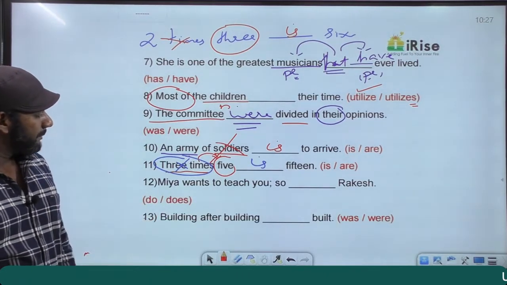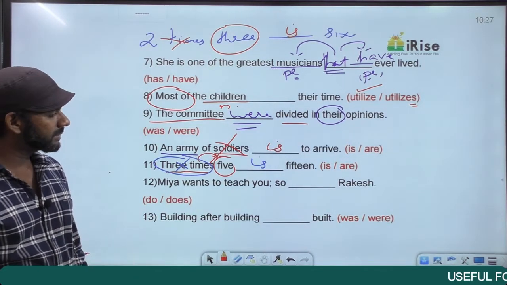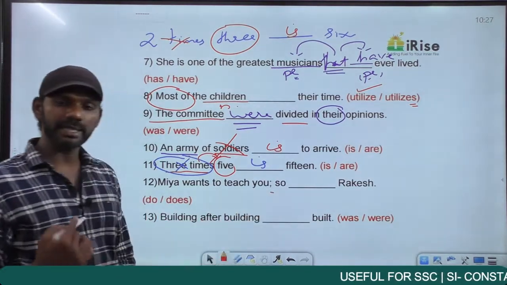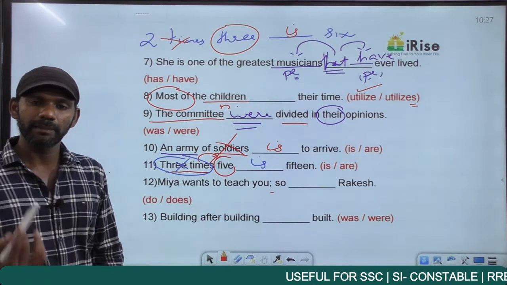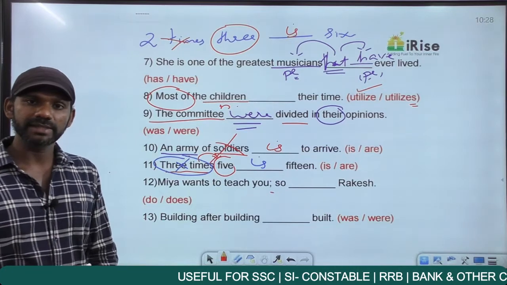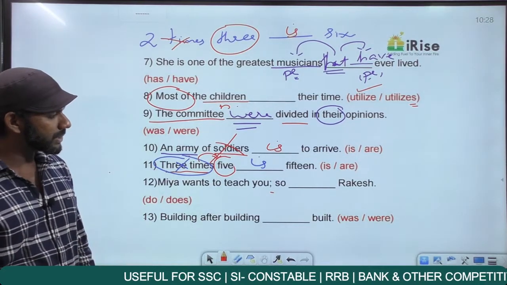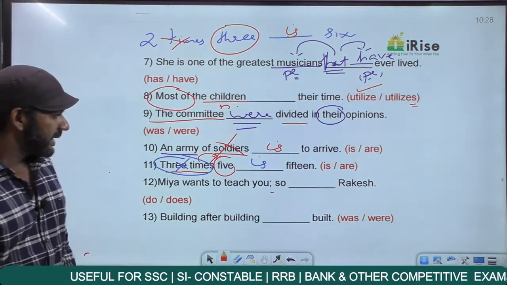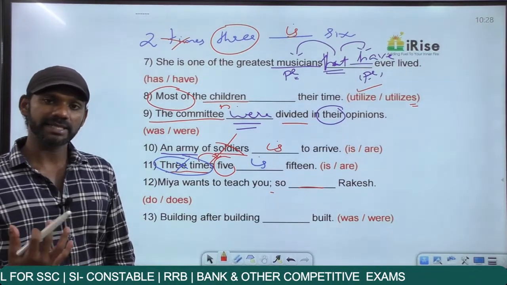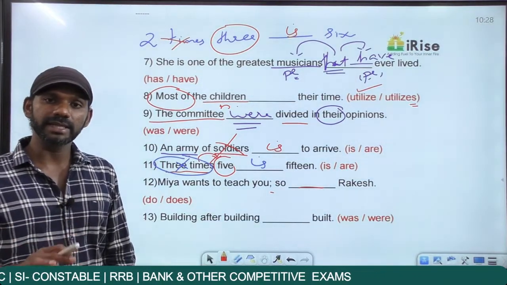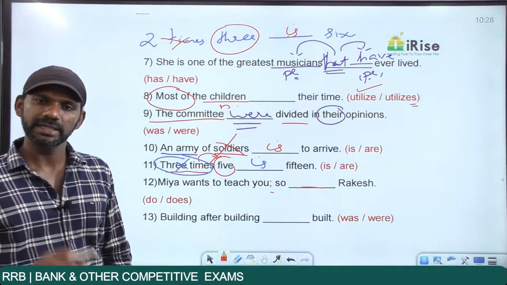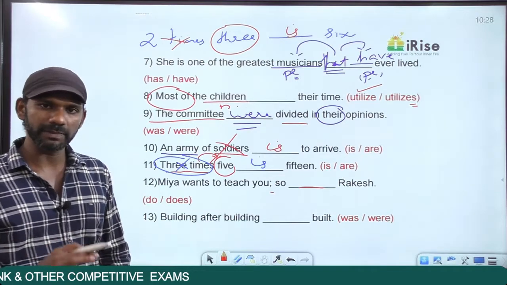Come next one. Mia wants to teach you, semicolon, so dash Rakesh. There's a rule regarding semicolon. I'll tell you in detail when we move on to reading comprehension, para jumbles. This is one of the important concepts in reading comprehension that will surely help us eliminate options and get the answer. Now this blank must be filled with a verb. When you find a blank that has to be filled with a verb, see which noun is related to that verb. If that noun is singular, that verb must also be singular. If that noun is plural, that verb must also be plural.